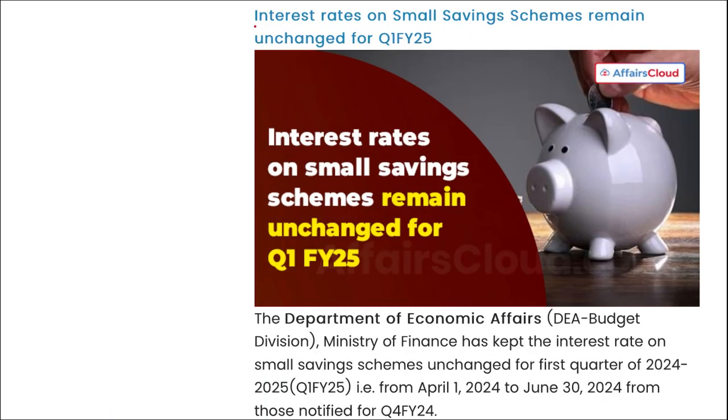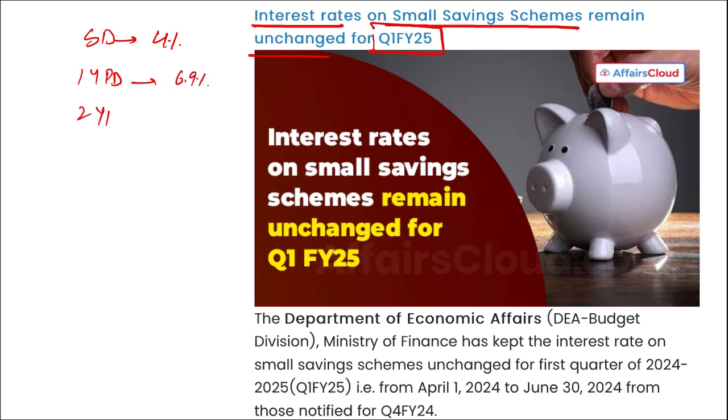Moving on, next is that the interest rate on small savings schemes remains unchanged for the first quarter of fiscal year 25. So if we look at this, for the savings deposit the interest rate is 4%. 1 year post office deposit 6.9%. 2 year post office deposit 7%. 3 year 7.1%, and the 5 year post office deposit scheme will fetch you a 7.5% return.